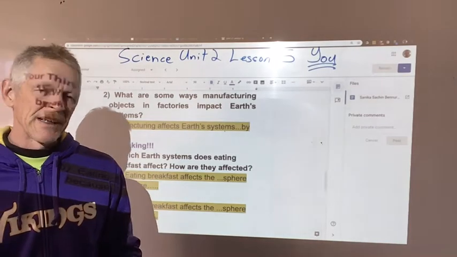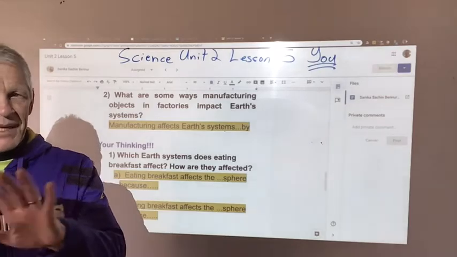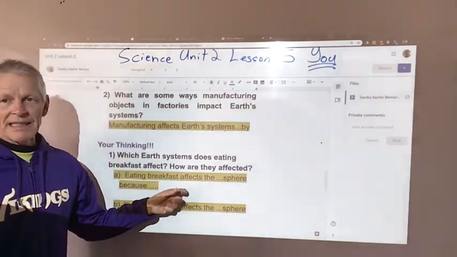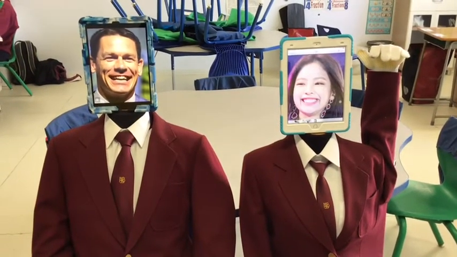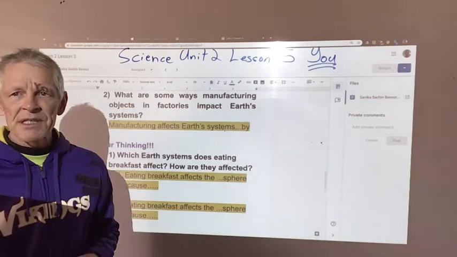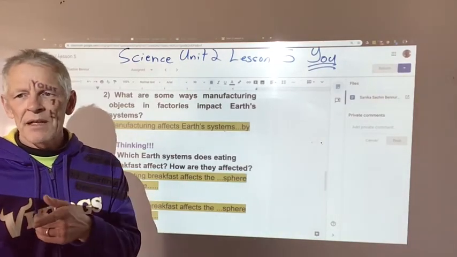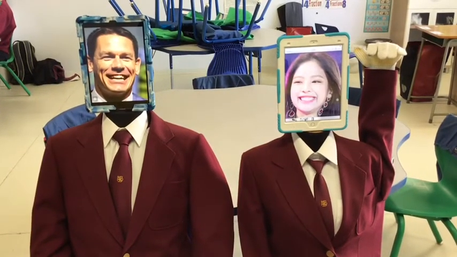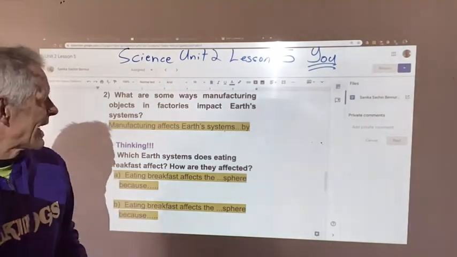If you're eating vegetables, that's also plants. If you're eating meat, that's animals. That's all affecting the biosphere, Mr. Stang, the biosphere. That's what you're trying to get out. The biosphere. A hydrosphere, we're drinking the hydrosphere all the time. Anything else? Yes, little Jenny. Yeah, we have to wash all the time, like take showers. That's right, we're showering, and in my case, swimming in the hydrosphere.